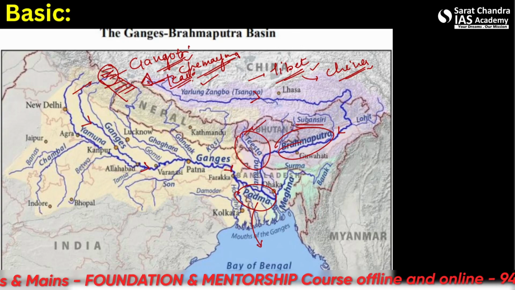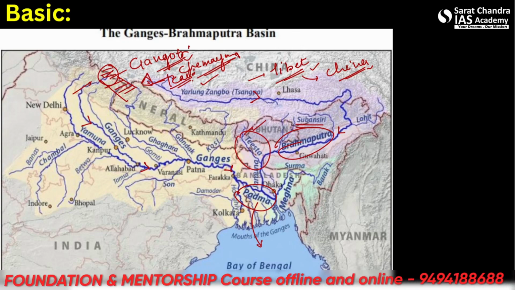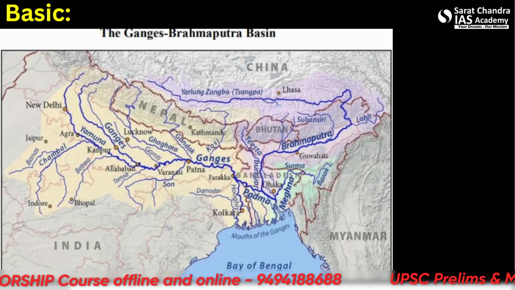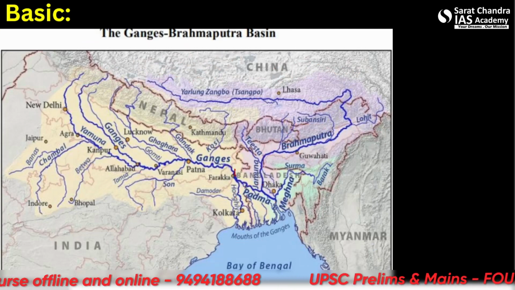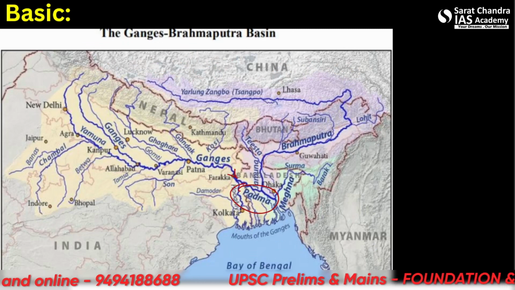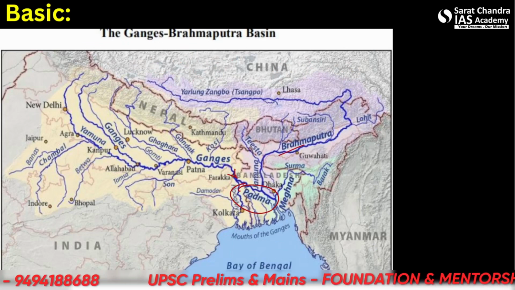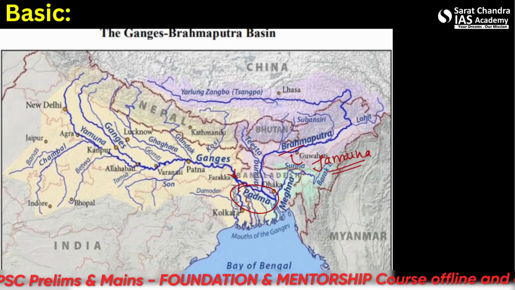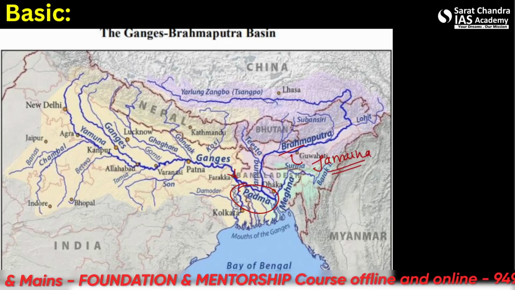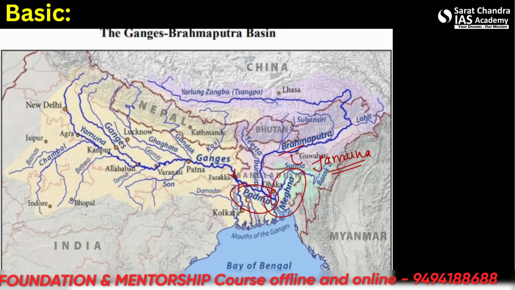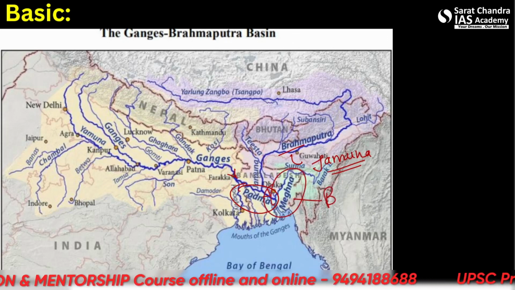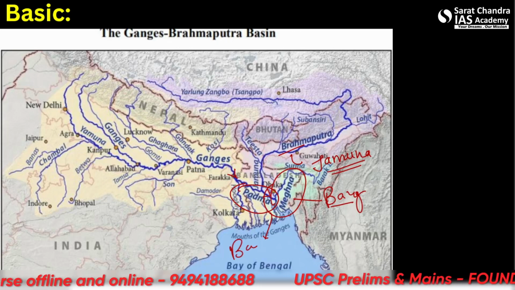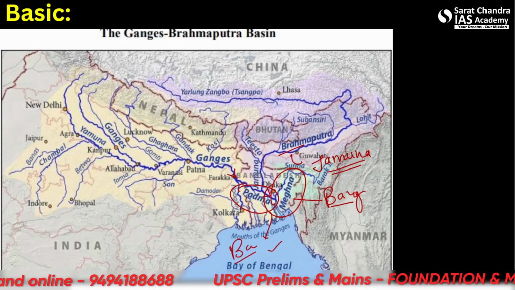It is located in the Indian state of Sikkim. So all of these rivers eventually go into Bangladesh, whether it is Ganga or Brahmaputra. I'll clear this out for you. So Ganga is known as the Padma in Bangladesh, and Brahmaputra is known as the Jamuna. The Padma and Jamuna rivers, both of them, mix into the Meghna river, which is the major river of Bangladesh, and eventually fall into the Bay of Bengal. So this is the river system that we needed to know.